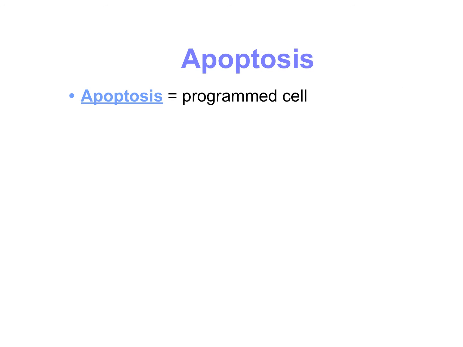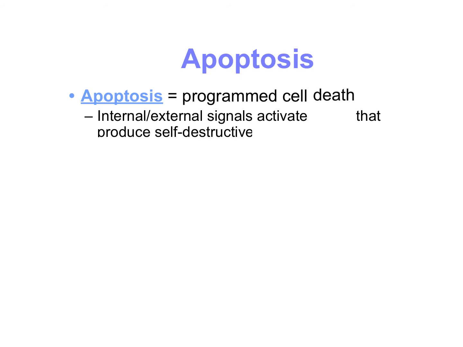And as we're talking about cell regulation, we also need to talk about what we're going to do if something goes wrong. And one of our options is apoptosis. And if we remember, apoptosis is programmed cell death. So we're going to look at examples of when our body does apoptosis. So it is internal or external signals that can activate genes that produce these self-destructive enzymes. So apoptosis can be controlled internally from the DNA or externally coming from hormones or just some other molecule that's going to produce these enzymes that are going to break down the cell.